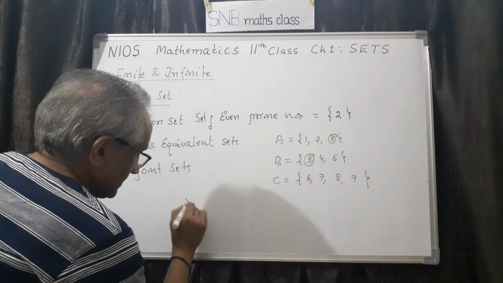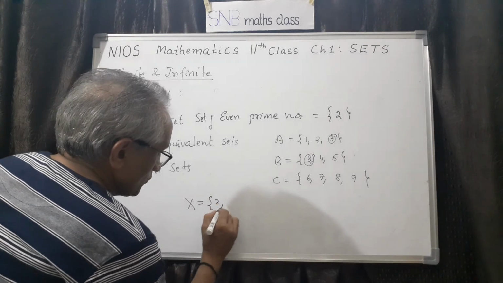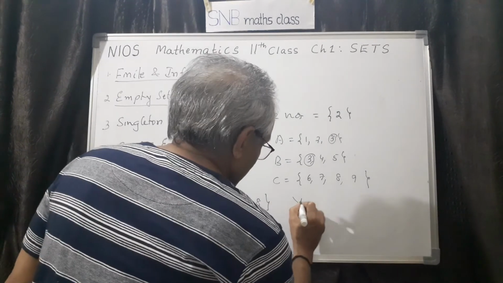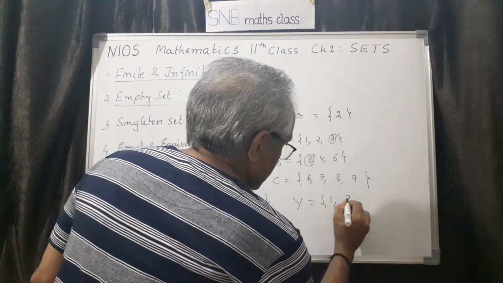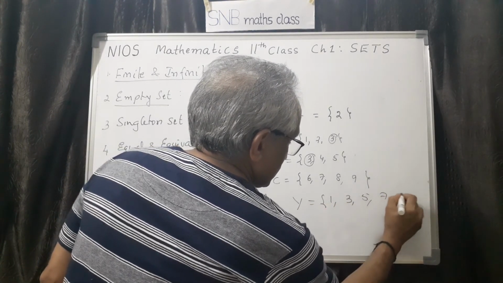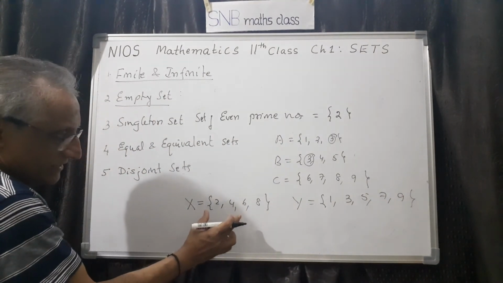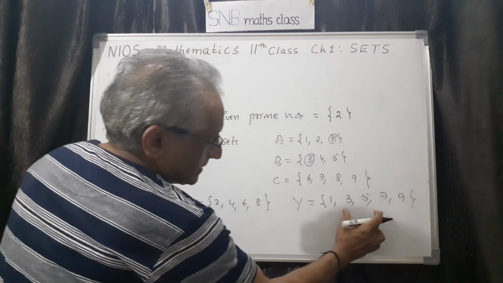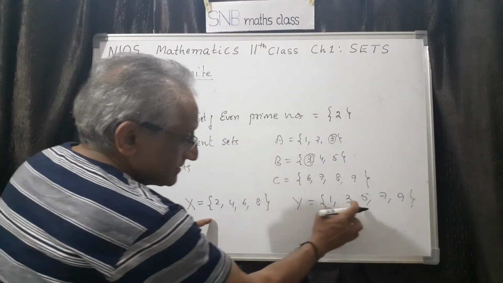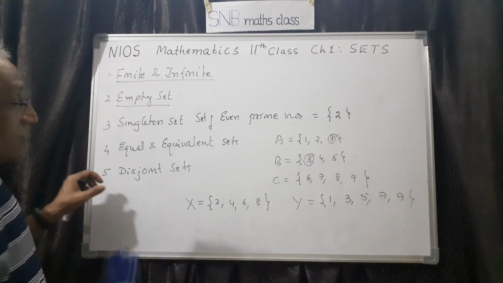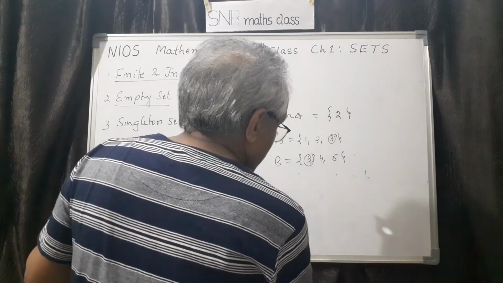Say, for example, x equal to {2, 4, 6, 8} and y equal to {1, 3, 5, 7, 9}. Definitely these two are disjoint because this contains only even numbers and this contains only odd numbers. No elements are common. So it is a disjoint set. These are the concepts which you have to understand in the beginning.